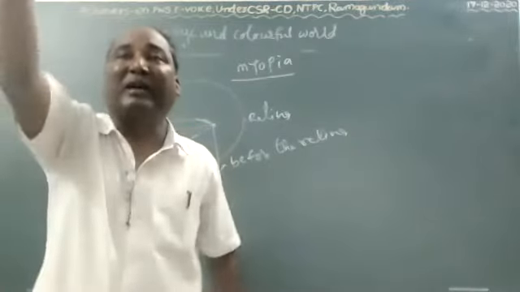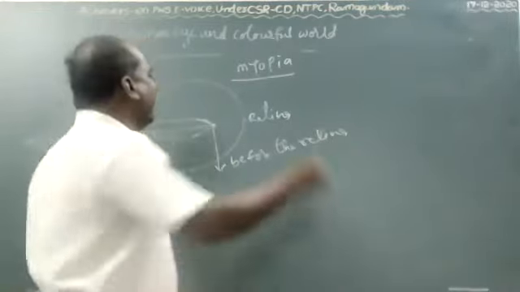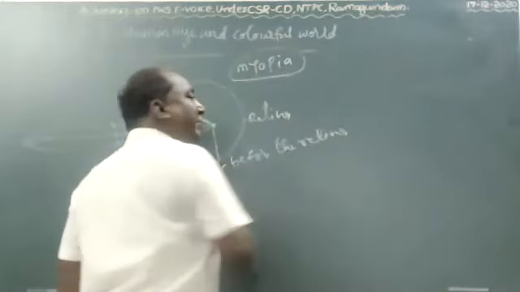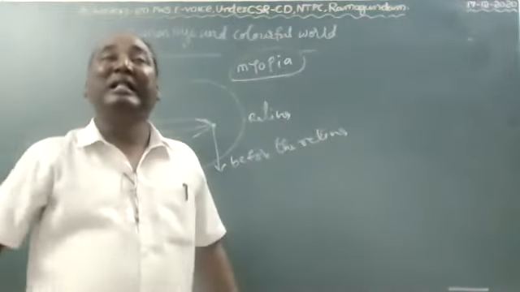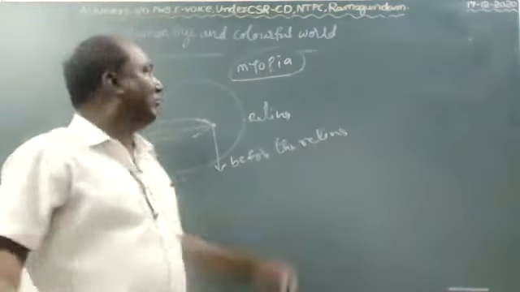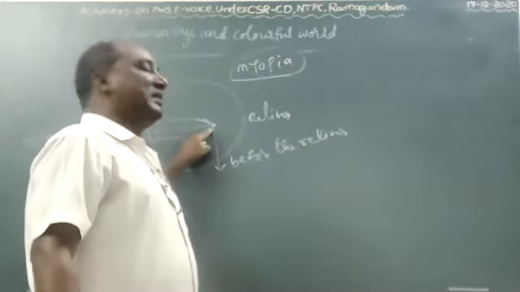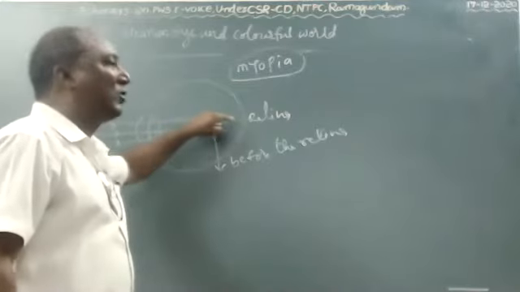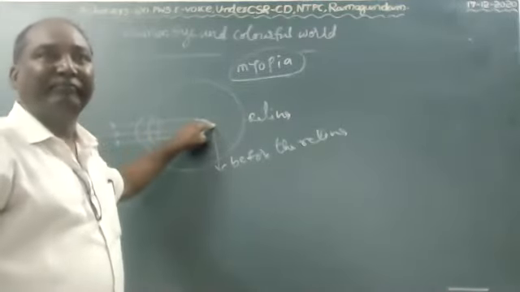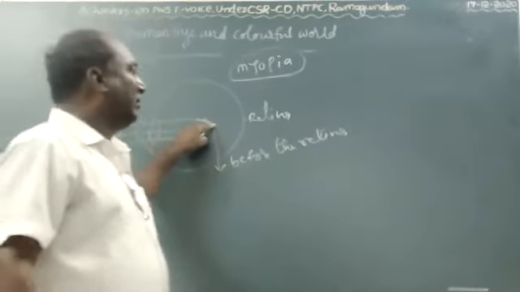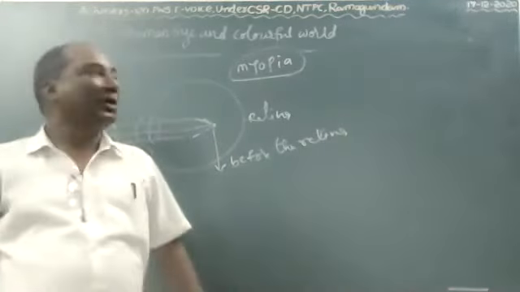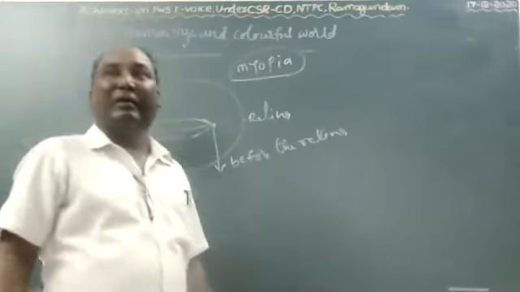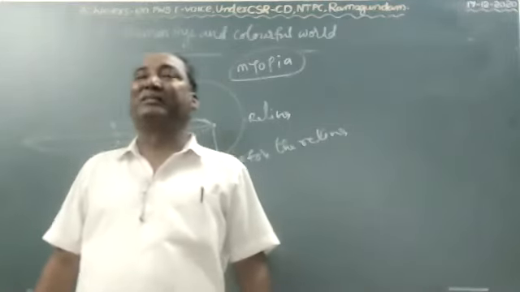This type of disease is called myopia. For this remedy, we have to use the biconvex lens.